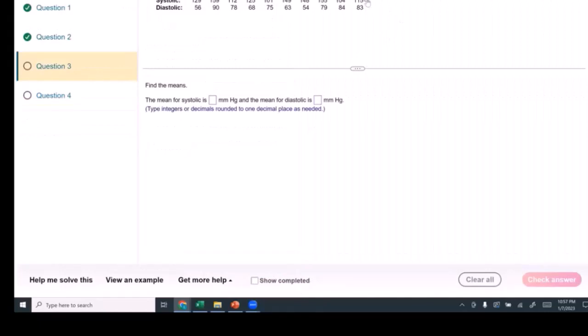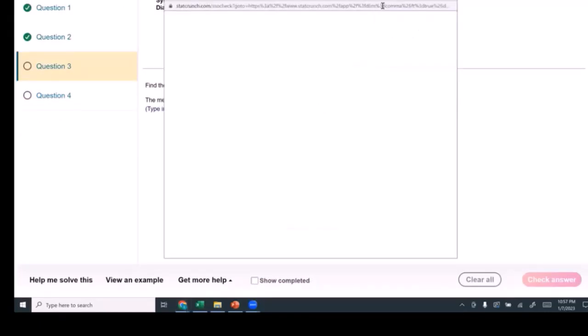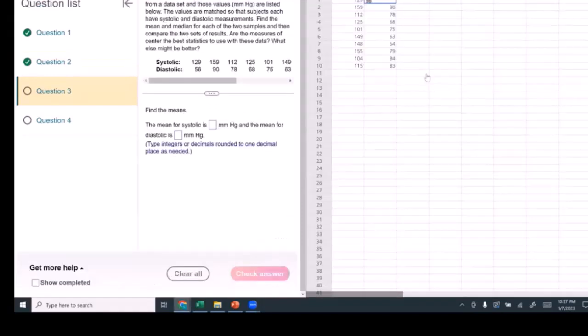So I'm going to open up the data in StatCrunch. We have our data. Let's see what they want us to do. The values are matched so that subjects each have systolic and diastolic measurements. Find the mean and median for each of the two samples and then compare the two sets of results. Are the measures of center the best statistics we can use with this data? What else might be better?